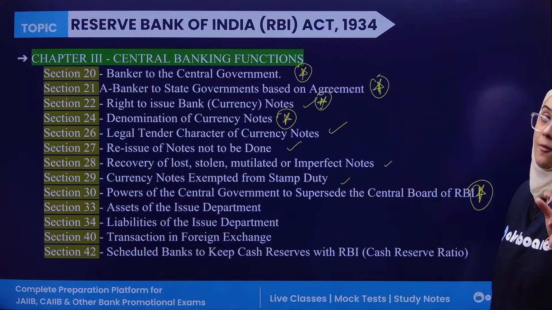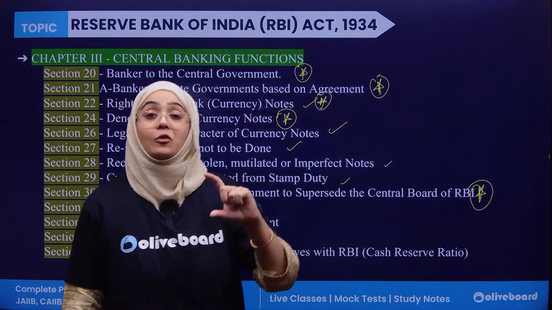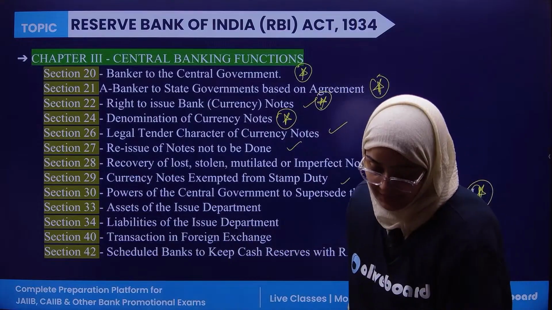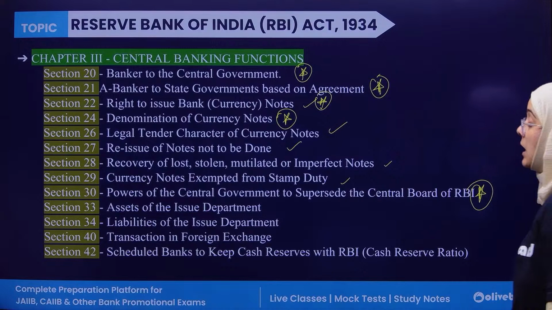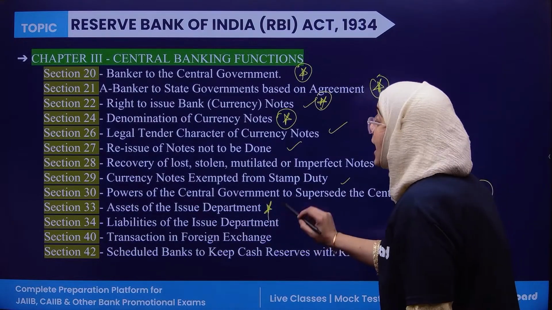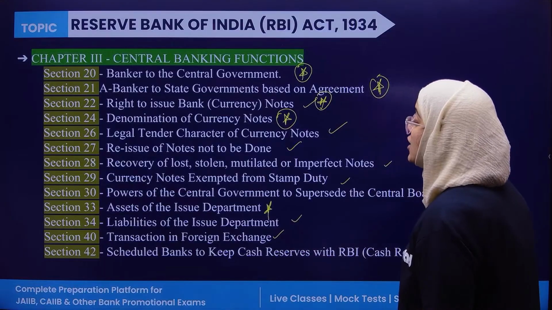Section 30 says that whenever there is a clash, the power of the central government always supersedes the board of the Reserve Bank of India. Section 33, assets of the issue department. Section 34, liabilities of the issue department. Section 40, transactions in foreign exchange.